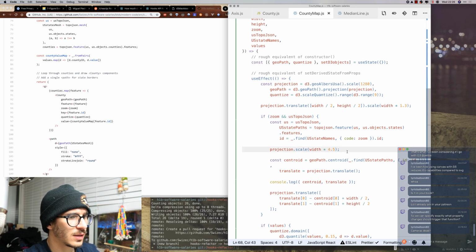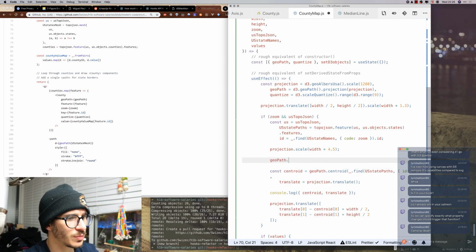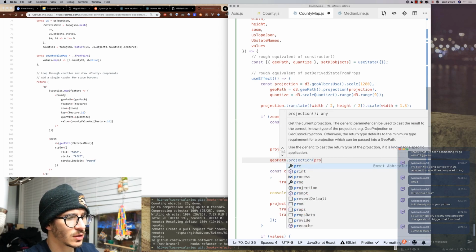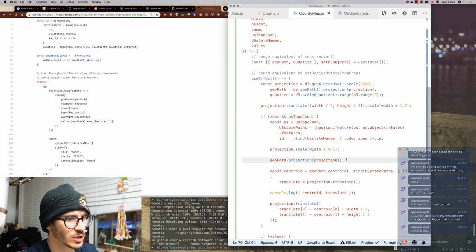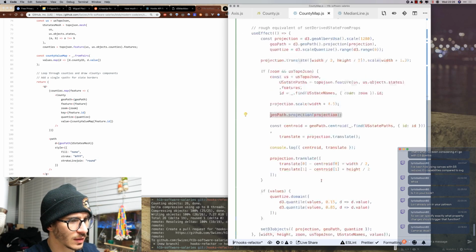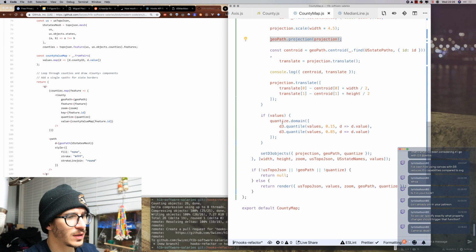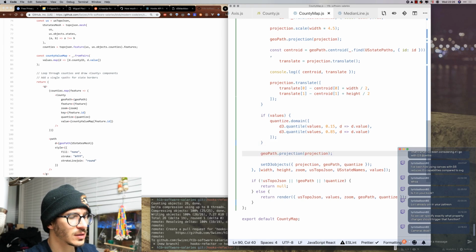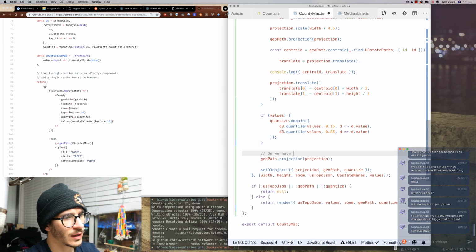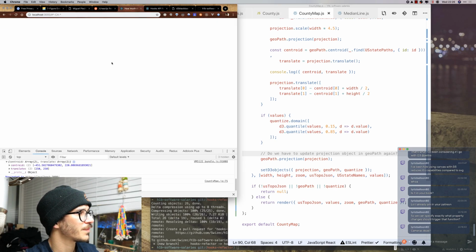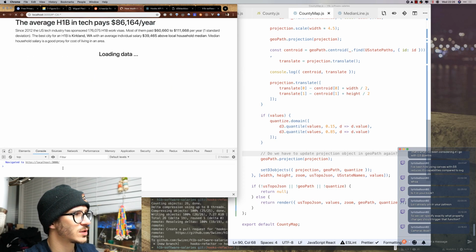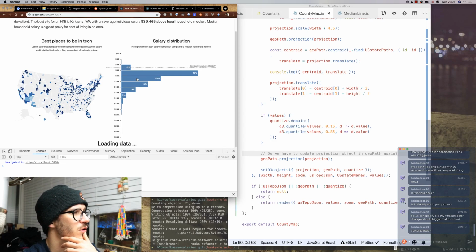Let's do this, geopath.projection. Let's feed in the projection again, and then here I'm going to feed it in again just in case. Do we have to update projection object in geopath again? And we will see if that makes it work, because this is quite a strange behavior that we're seeing right now. I haven't seen that before.